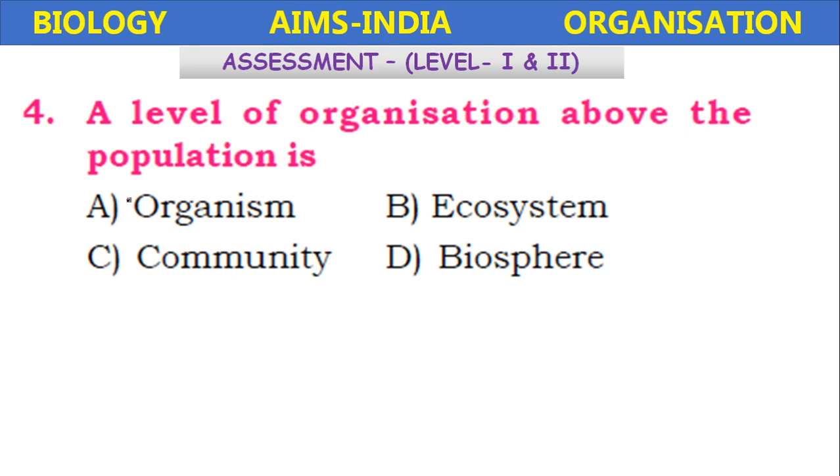A level of organization above the population is, okay, organisms combine to form the populations, several populations combine to form the communities, several communities combine to form the ecosystem, several ecosystems combine to form the biosphere. So here it is community.